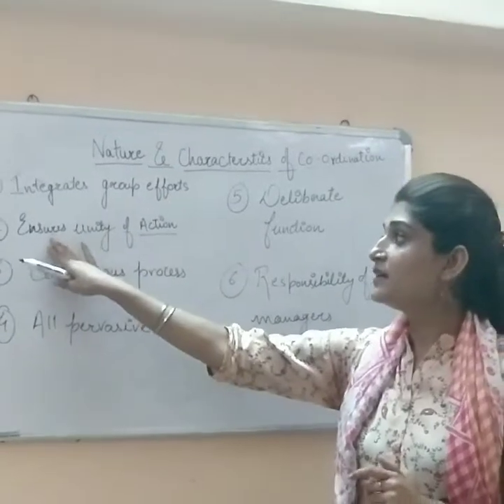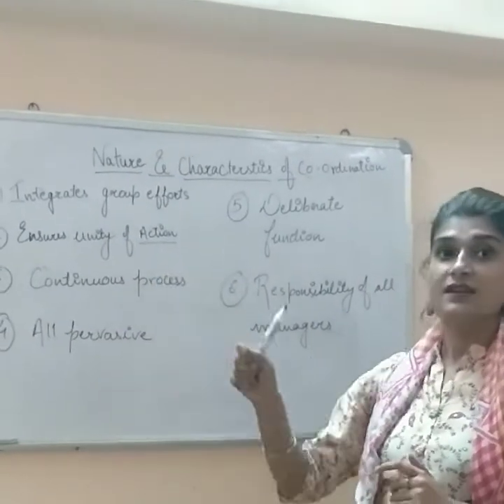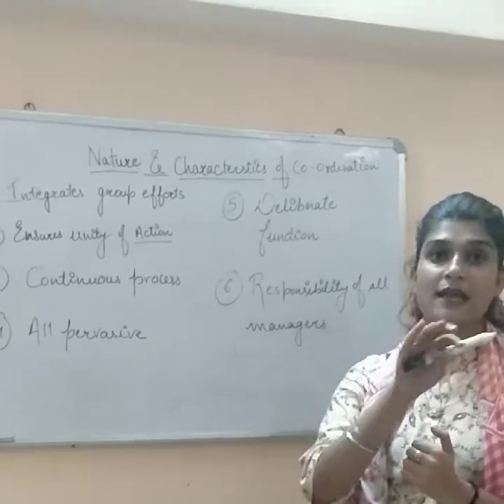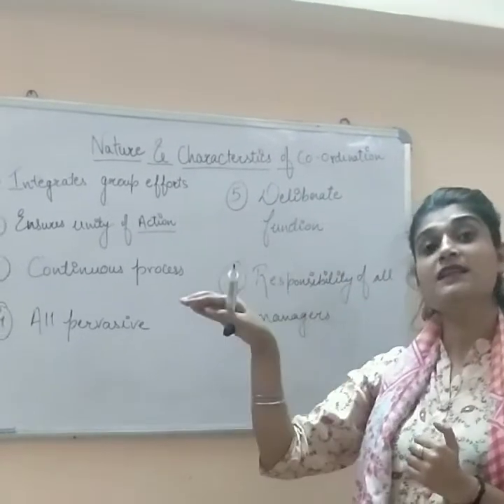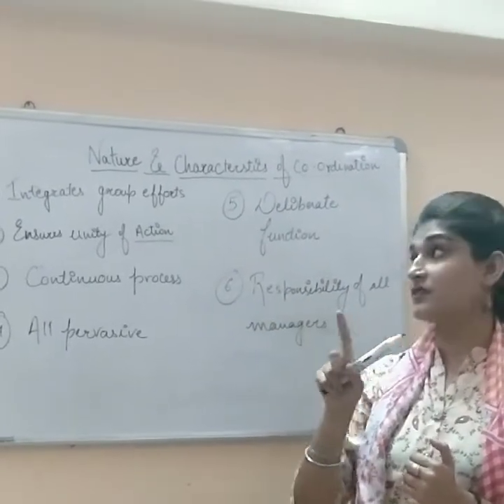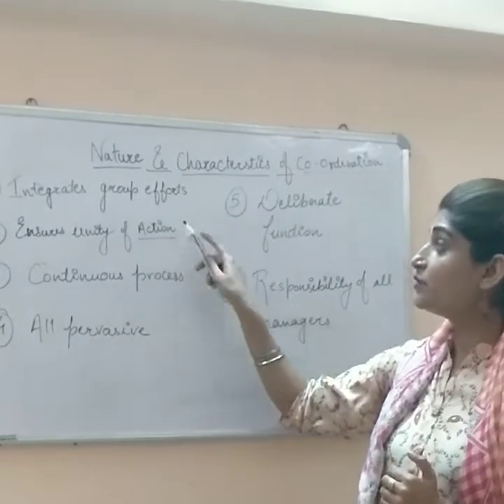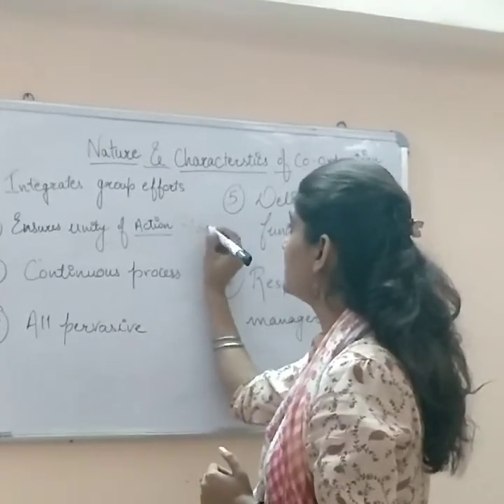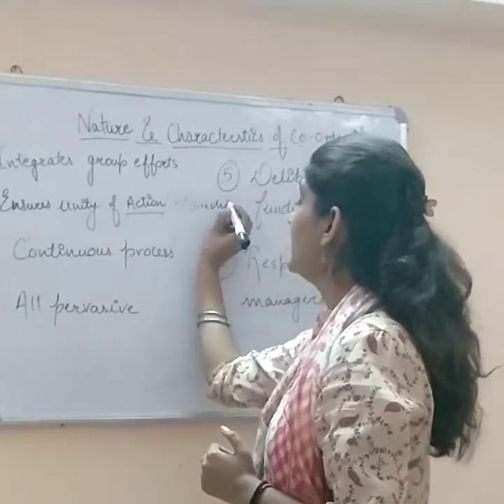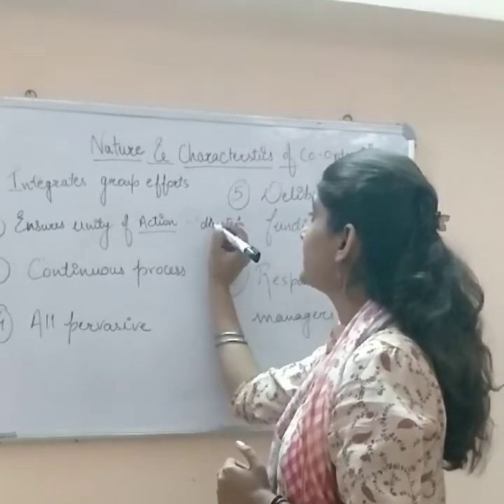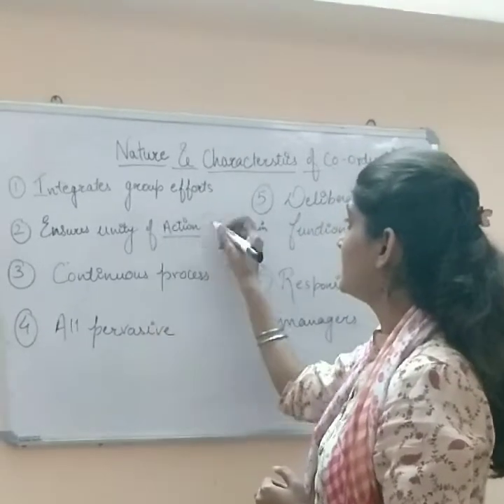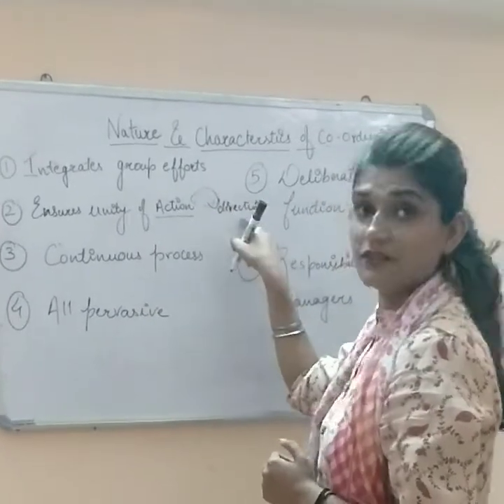The second one is ensures unity of action. Unity of action means that every individual's efforts should be towards one common direction. Unity of action is going to show one common direction. What is it going to show? It is going to show that everyone's effort should be directed towards the one organizational goal. That is why it creates a direction, right?